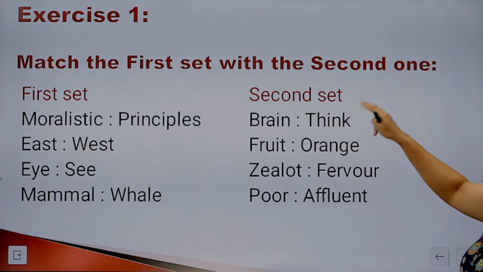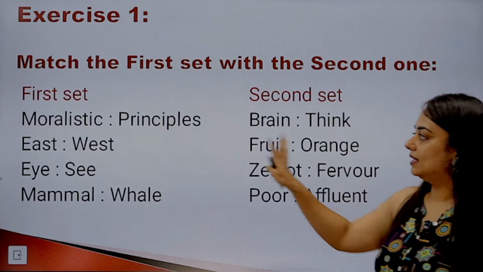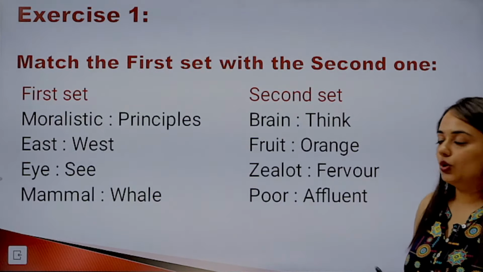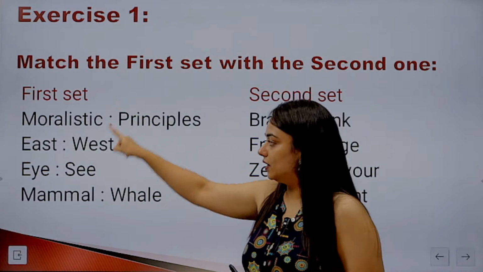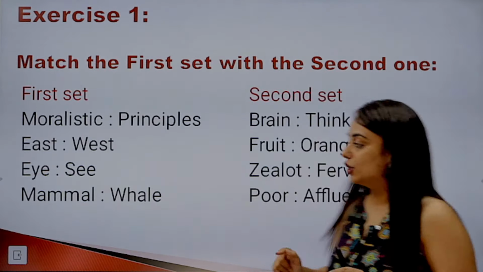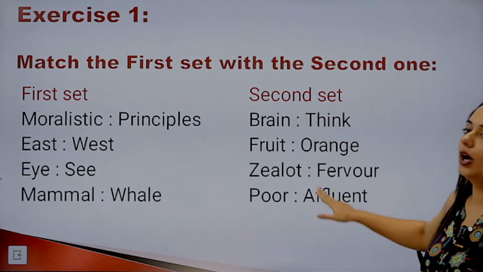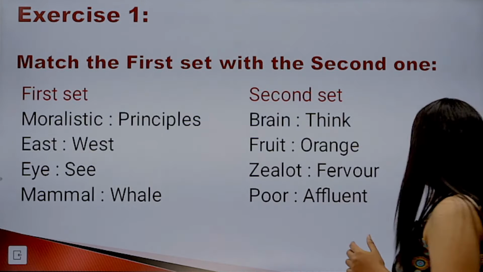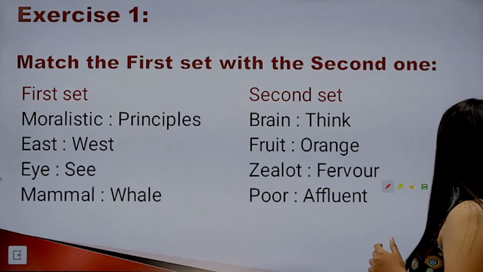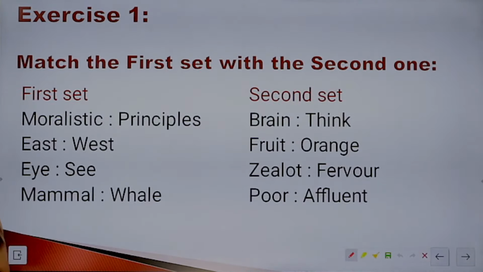Match the first set with the second set. So first set में और second set में you can see some pairs are given, right? तो आपको individually first set के सभी pairs की relationship को decode करना है और ऐसी ही एक relationship जो है चार relationship in fact prominent होगी इन चारों sets में भी. So let's name them 1, 2, 3, 4 and A, B, C, D. Okay, so read these pairs carefully first and then we'll try to solve them.